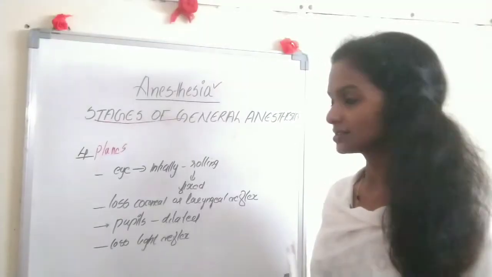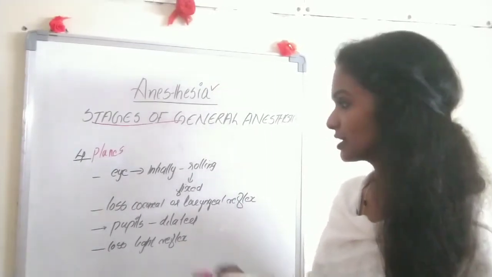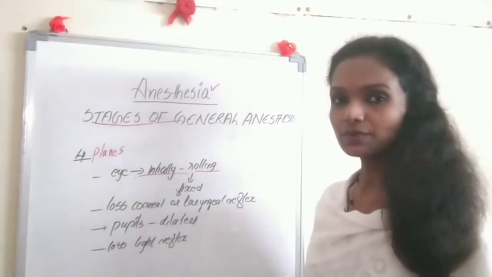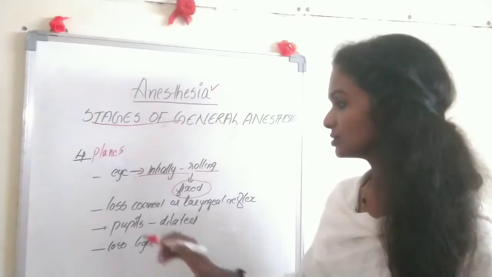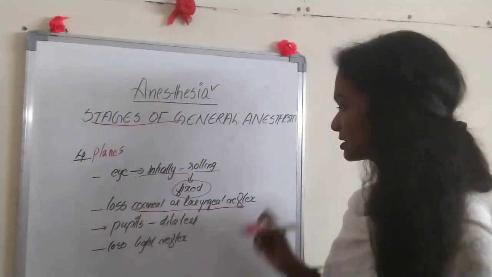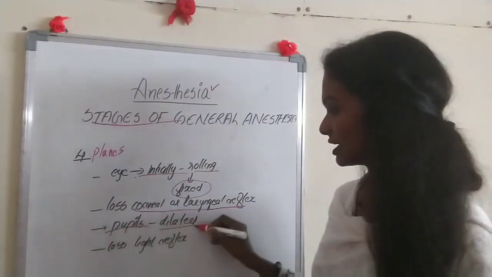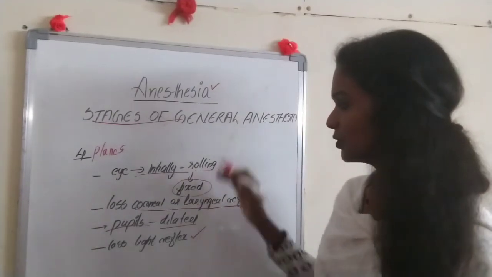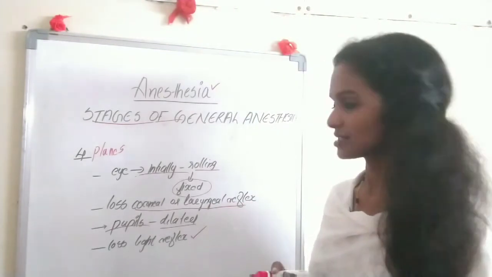In the third stage itself, the eye movement has been divided into 4 planes. First is rolling. The initial stage of the eye will be rolling, then it becomes fixed. Then loss of corneal and laryngeal reflex. The corneal and laryngeal reflex will stop, and the pupils become dilated with loss of light reflex. These are the 4 planes which happen during the third stage of anesthesia.